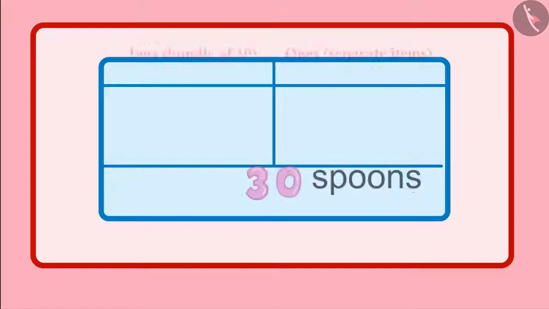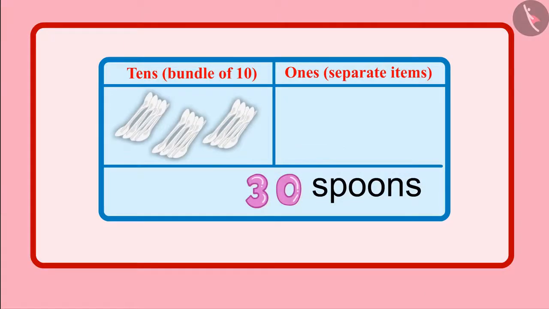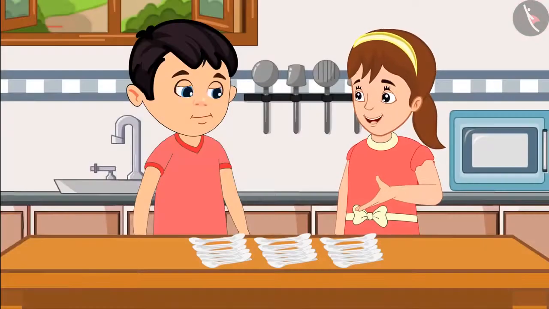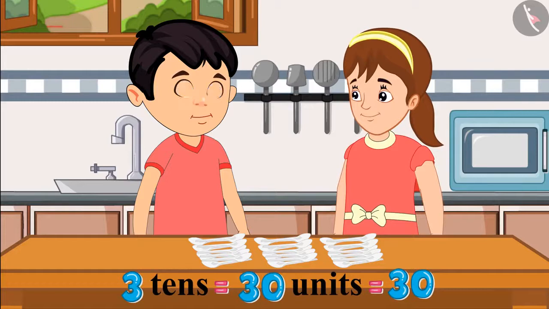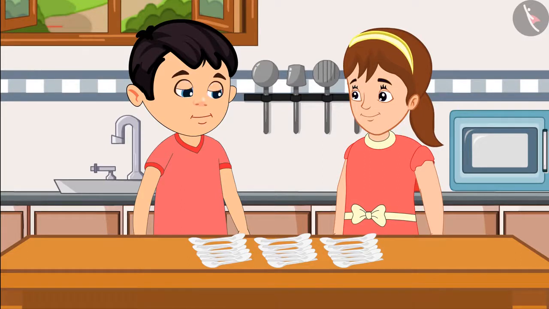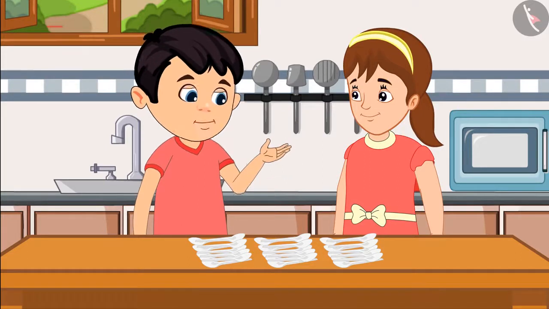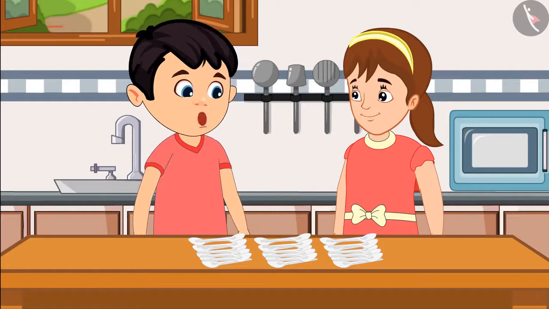Chotu, these are just 30 spoons. There will be 3 tens and 30. 30 does not mean 30 tens, but 30 units. 30 tens would be too many spoons. Okay, now I have understood. You are right, Aarti. Come on, let's take spoons for the guests.